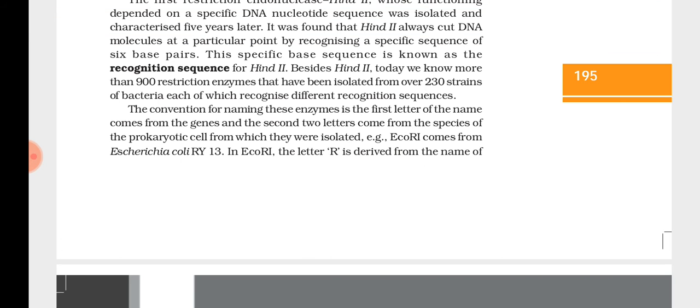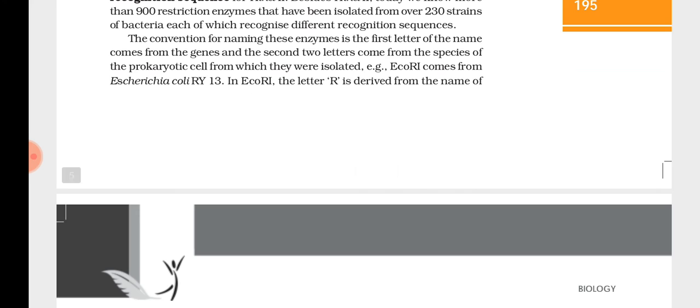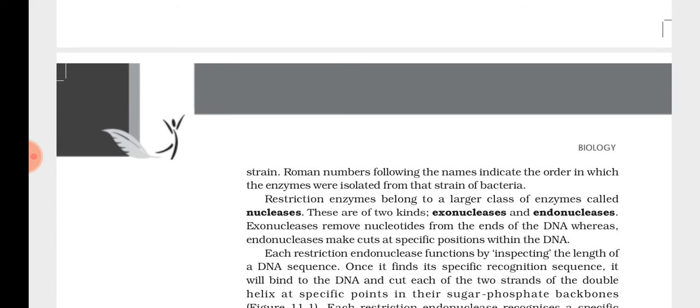There are certain conventional methods of naming. The first part comes from the genus, then the second 2 letters from the species from which they are isolated. For example, EcoRI comes from Escherichia coli RY13. And R refers to the strain in which it belongs. Then Roman letters follow, for example Hind2 or EcoRI, which mean the order in which that particular enzyme was isolated from that strain of bacteria.